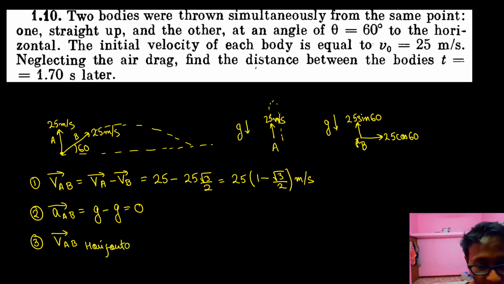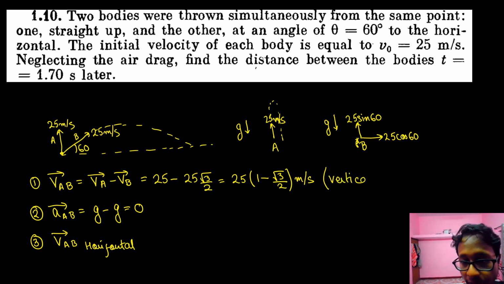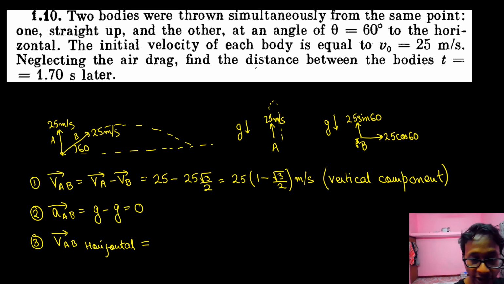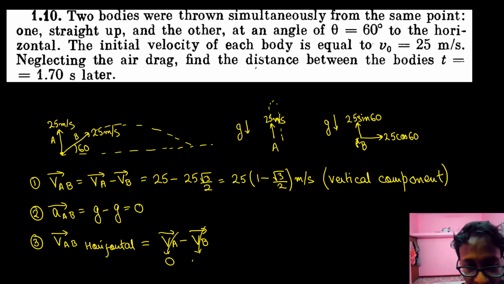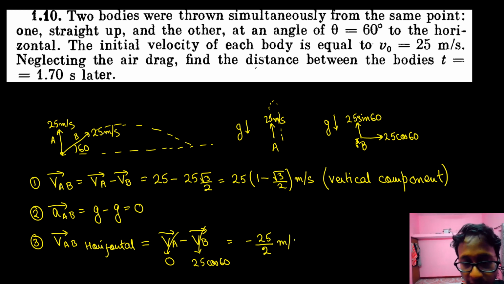Now, what is the relative velocity of A with respect to B in the horizontal component? Okay, this one was the vertical component. The horizontal component is the horizontal velocity of A minus the horizontal velocity of B. Horizontal velocity of A is 0. Achha. Horizontal velocity of B is how much? 25 cos 60. So it is equal to minus 25 cos 60, and the value of cos 60 is 1 by 2, so minus 25 by 2 meter per second.